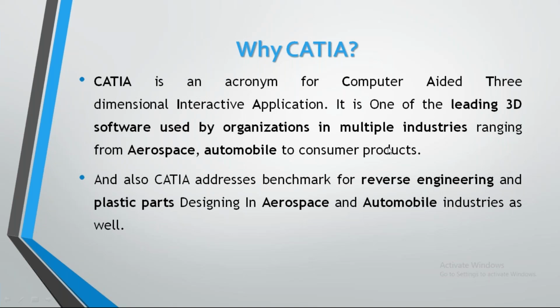You can observe plastic parts: the shape may be small, but the design will be complex. That kind of complex part design can also be done by CATIA. Aerospace and automobile industries are using CATIA.